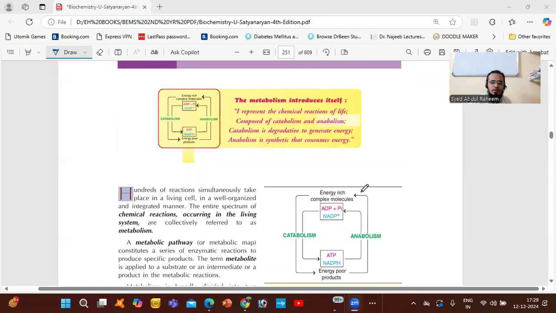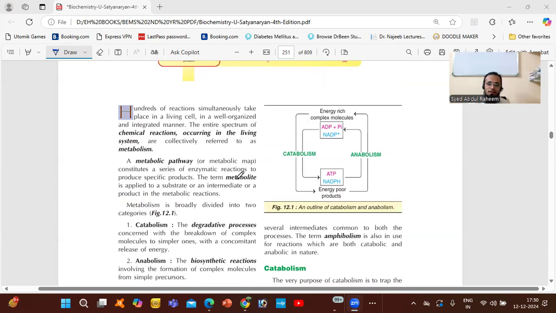Basically, metabolism is a process to generate energy. Whatever you are taking from the food, the initial target is to gain energy from those substances. In that process, metabolism, we have two things: catabolism and anabolism. In the catabolism, we have degradation. Whatever things we are eating will convert into energy. In the anabolism, it needs energy.